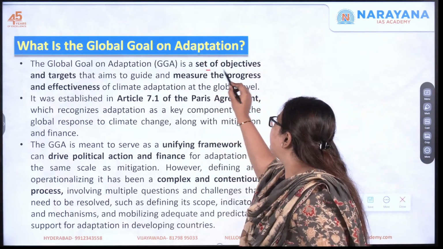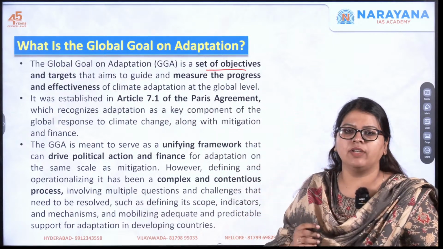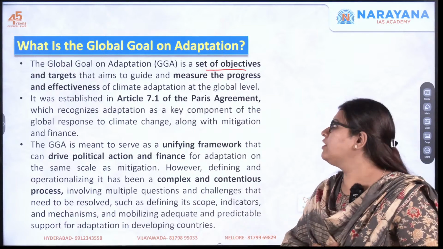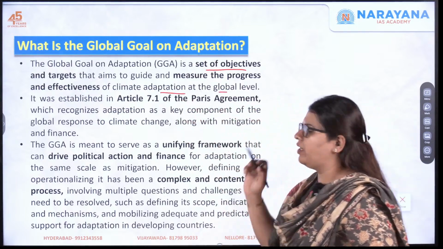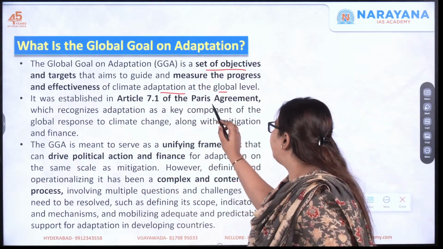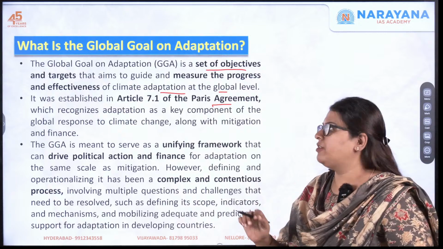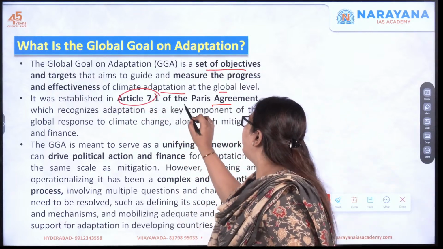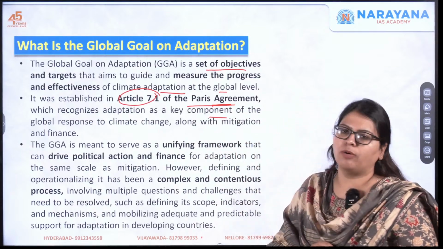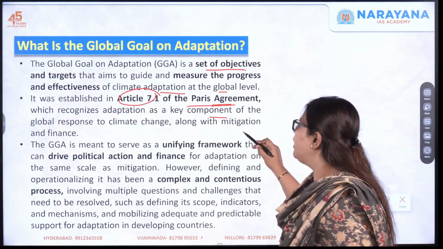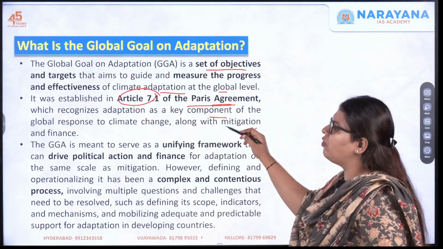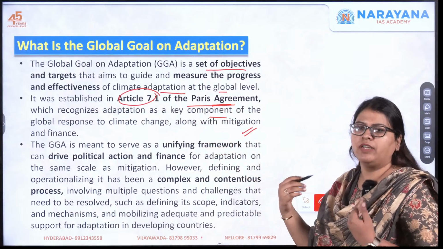It is a set of objectives or targets that aim to guide and measure the progress and effectiveness of climate adaptations across the world. It was established as per Article 7.1 of the Paris Agreement. This article recognizes adaptation as a key component of the global response to climate change, along with mitigation and finance. So along with mitigation and finance, it also recognizes adaptation as one of the key tenets.